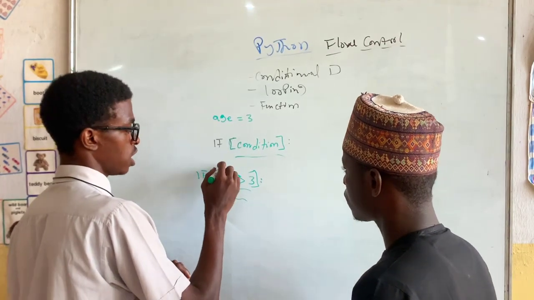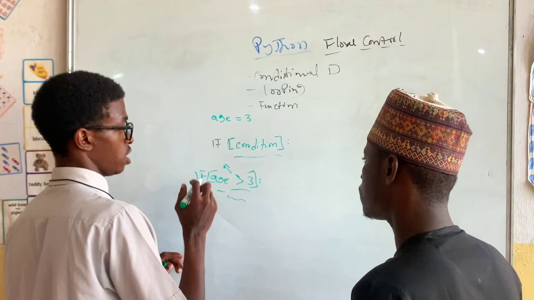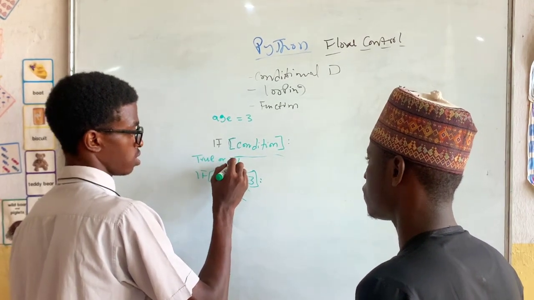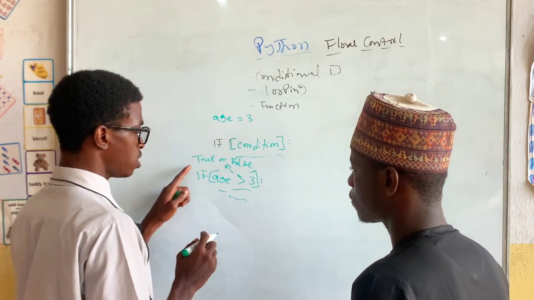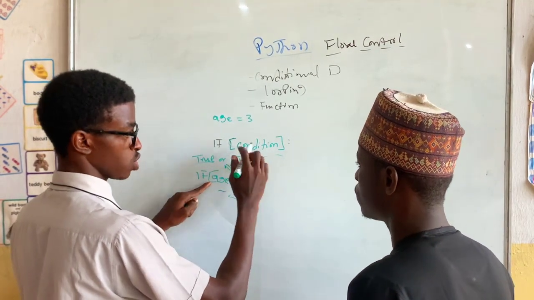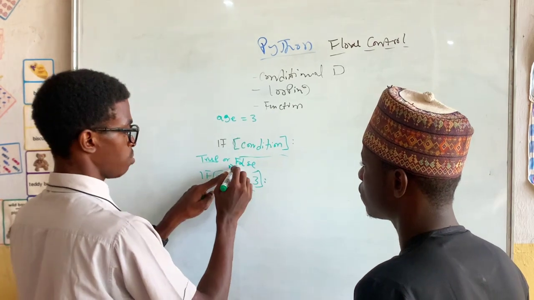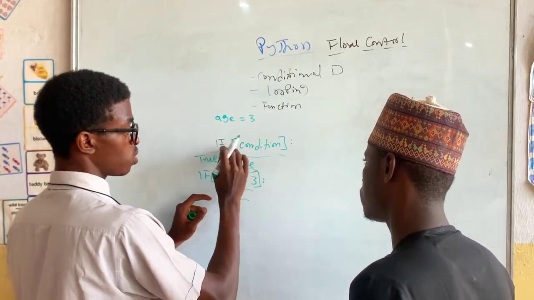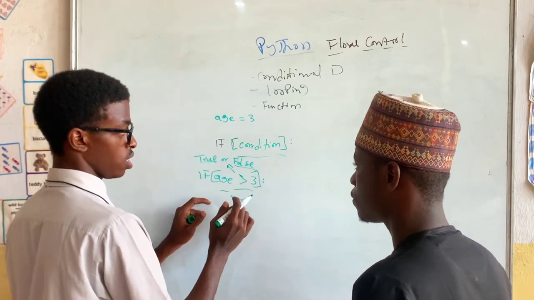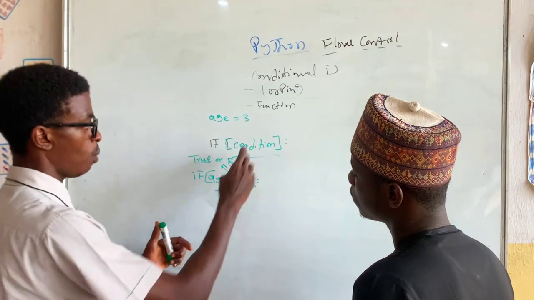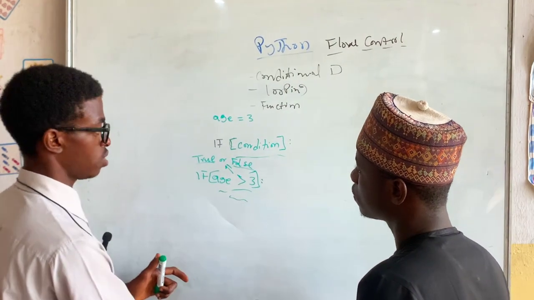And the condition has only two values that it's going to return, true or false. So if the condition becomes true, then the program below this condition is going to run. If the condition becomes false, then the program below this condition is not going to run. Python will skip it. Do you understand? And move on to other programs that you write under it.